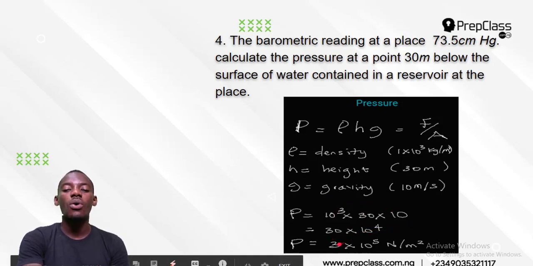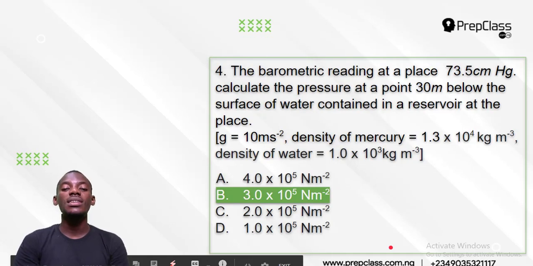30 times 10 to the power 4, and that will give me in standard form. You will move this point from here, you will move this way, and that will give me 3 only. Times 10 to the power 5, because this 10 here will add up to this 4. That will become 10 to the power 5 Newton per meter square. And that is my answer for my pressure: 3 times 10 to the power 5 Newton per meter square.